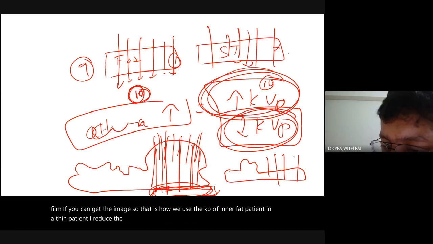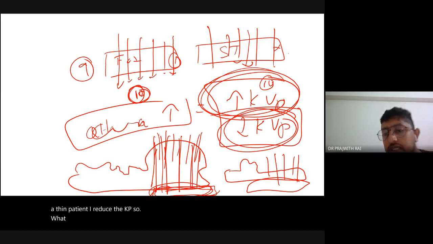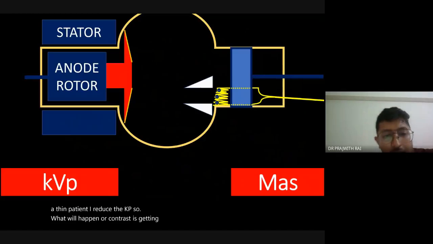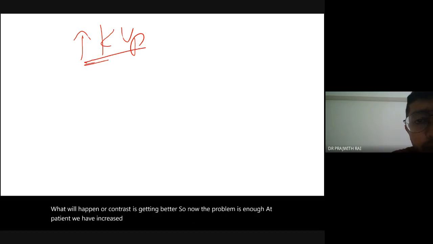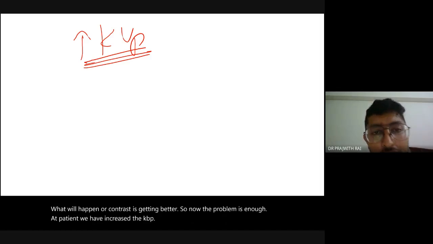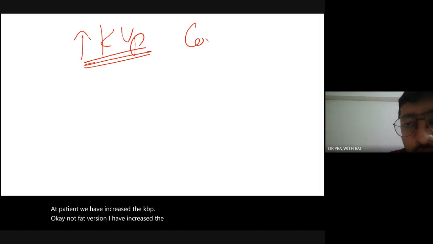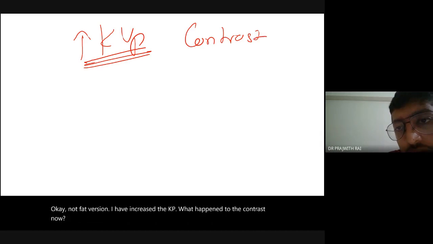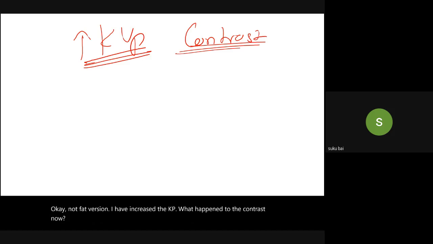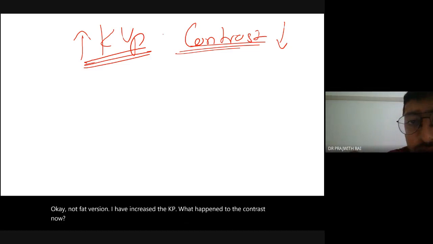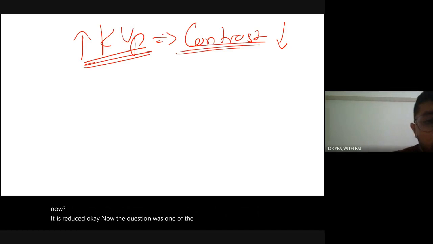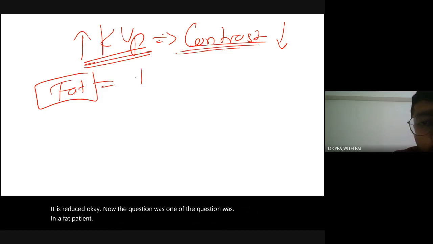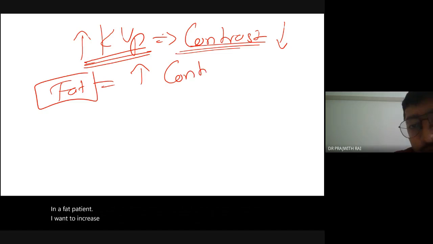So what will happen now? Contrast is getting better. So now the problem is, in a fat patient, I have increased the kVp. What happened to the contrast now? It's worsened. It is reduced. Now one of the questions was, in a fat patient, I want to increase the contrast. So what should I do?